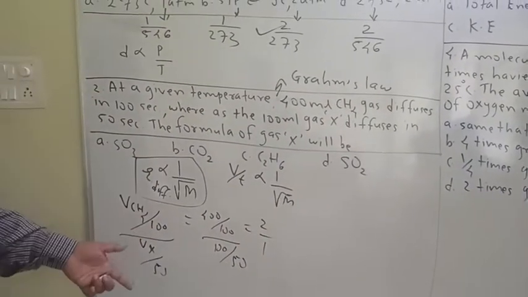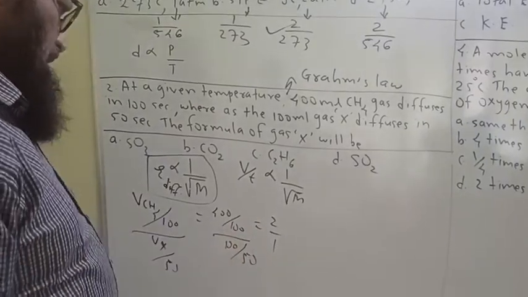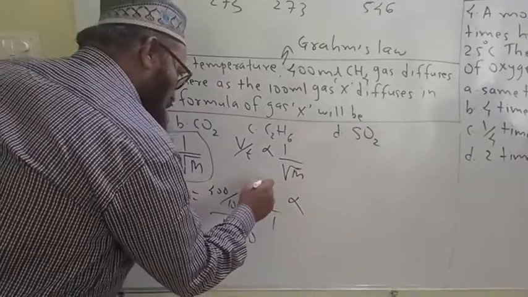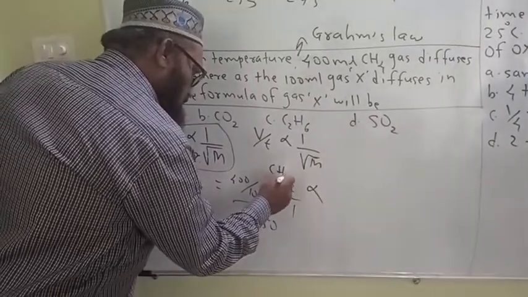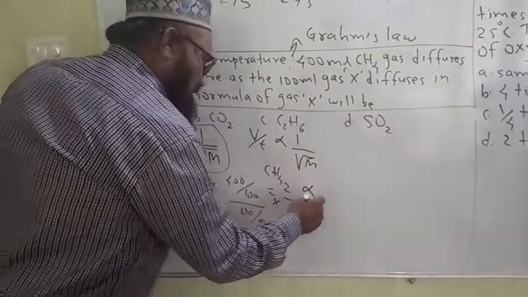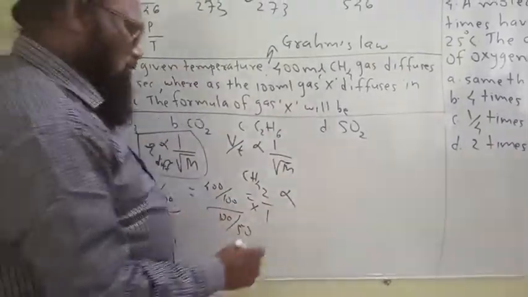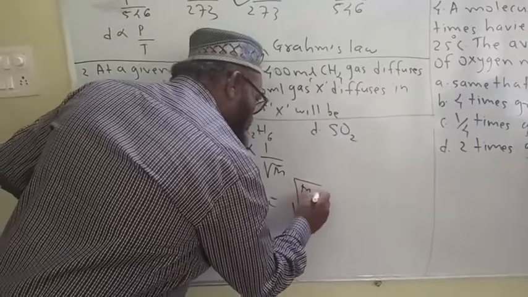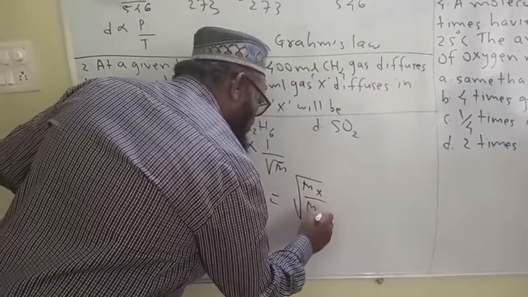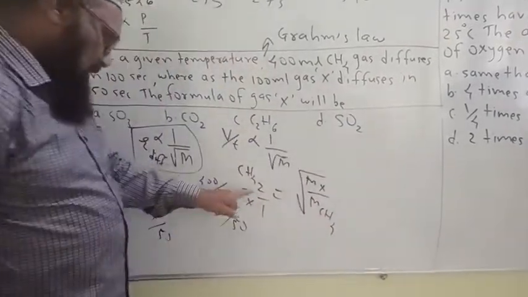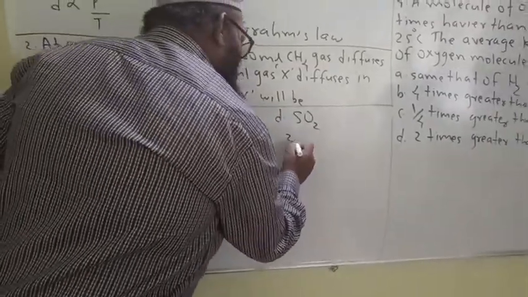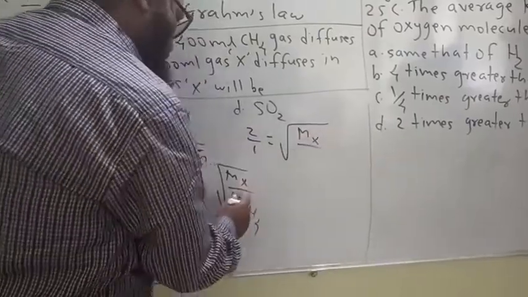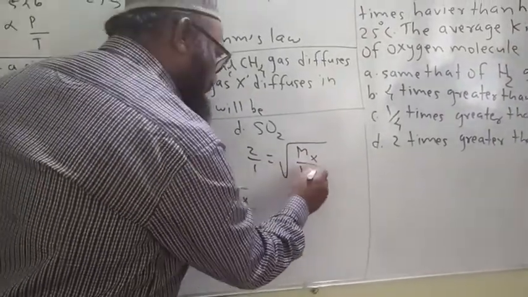Let us solve this one. This will come to 2 by 1, the first being of methane and the second of gas X. Inversely proportional means 2 by 1 is equal to the square root of molar mass of X upon molar mass of methane, which is 16.